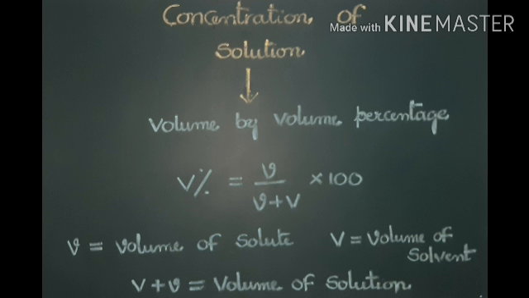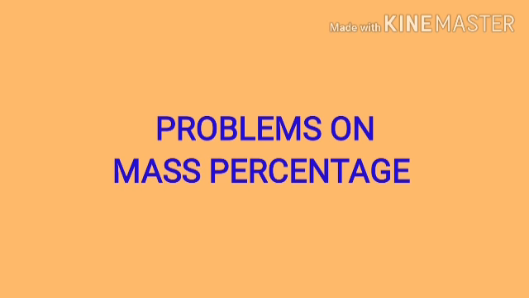And the second method of expressing concentration of solution is volume by volume percentage. So V percentage equals small v by small v plus capital V into 100. What is small v? Volume of solute, and capital V is volume of solvent. Small v plus capital V is volume of solution. And problems on mass percentage.